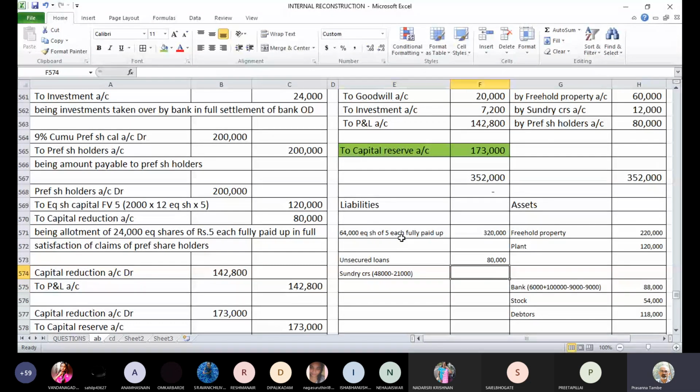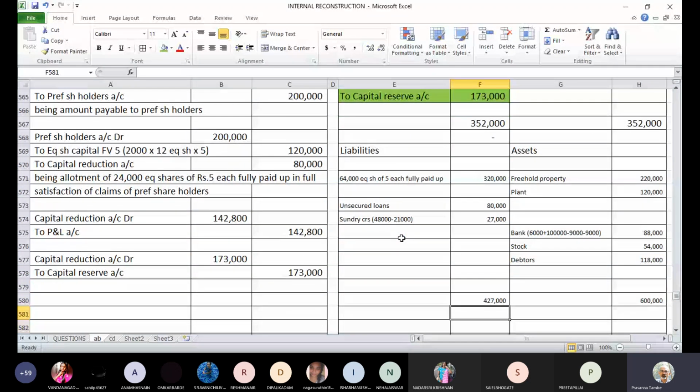The revised balance of creditors, so 48,000 minus 21,000 becomes 27,000 rupees. Okay, and now one last item is your reserves, 1,73,000, which is your capital reserve. Last entry was for capital reserve, that will come to the balance sheet, 1,70,000, and your balance sheet will tally.